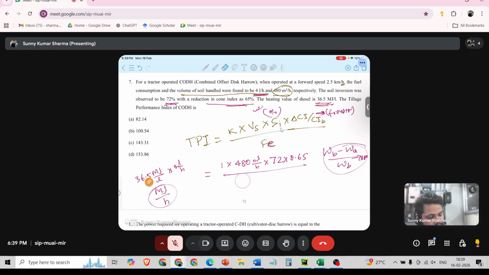Sir, one doubt: soil inversion observed was 72%, so do we need to take it as 0.72? No, we need to take it in percentage. Here I have written it. Okay. It will be 36.5 into 4.